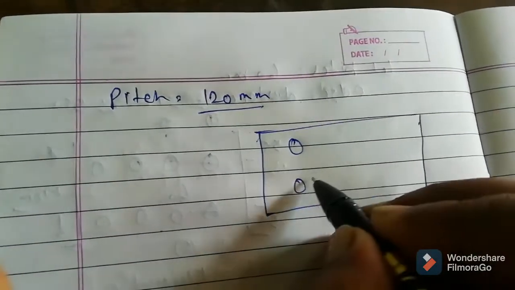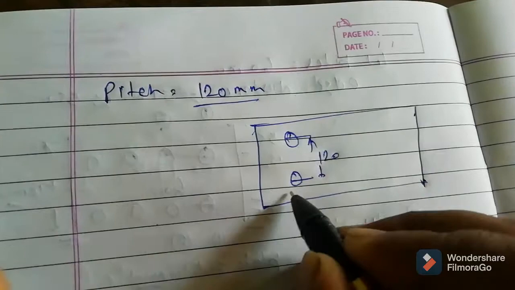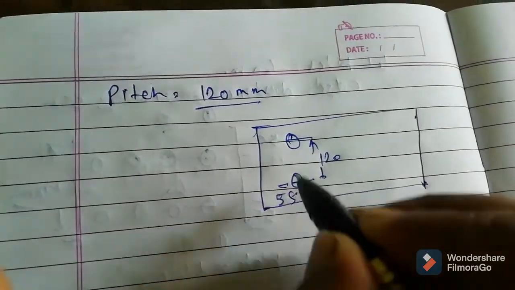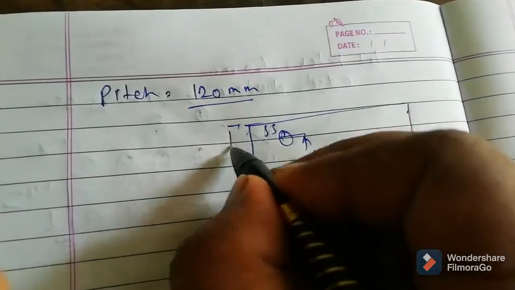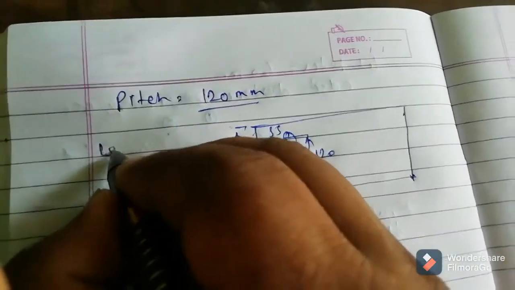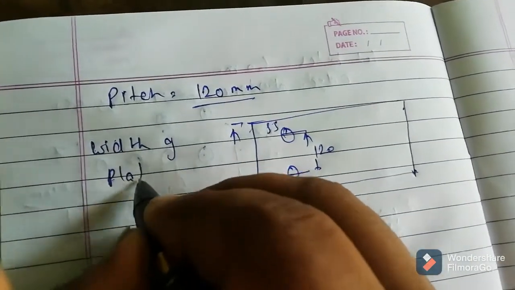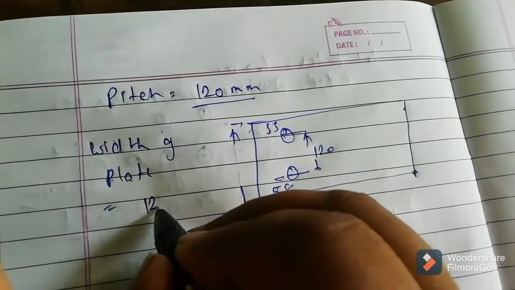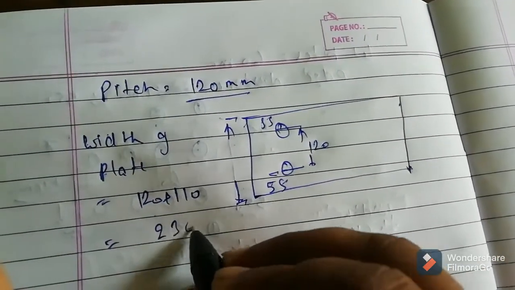This is the center to center distance, 120 mm, and we have to assume this is 55 and this is 55. So the total width of the plate is 120 plus 110 equal to 230 mm.